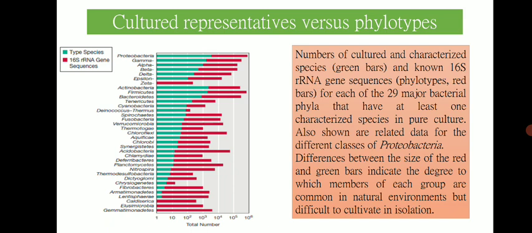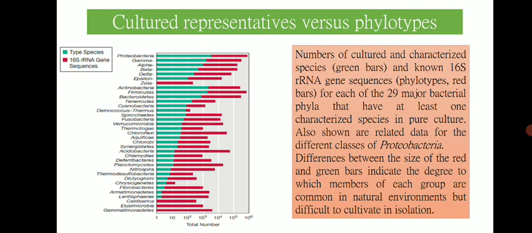As compared to the total microbial community, 99% of microbes cannot be cultured, but we can still study them by using metagenomic analysis. The red bar shows the 16S rRNA phylogenetic based analysis, and most of these members are still uncultured. The number of cultured and characterized species is represented with green bars, and known 16S rRNA gene sequences, which are known as phylotypes, are indicated with red bars.